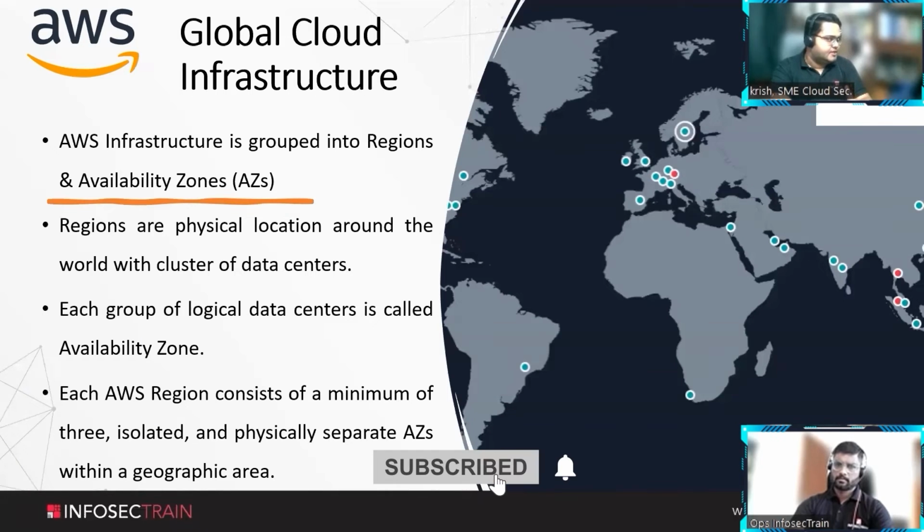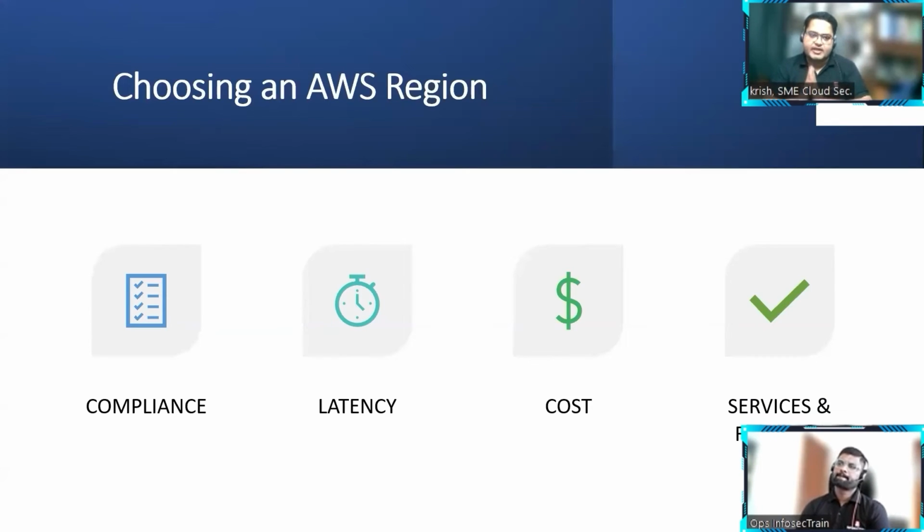Now, how do I choose a region? That's the next thing. When choosing a region, there are multiple criteria. These are the four key things we have to keep in mind while choosing a region. Obviously, the first and most important one is compliance, because if that is there, nothing else will be considered. First thing is compliance and regulatory requirements. Before you choose a region, always clearly understand, as per your compliance or regulatory or legal requirements, where we have to store our data. If our data is supposed to be stored in a particular country as per the law or the compliance requirements, then that is the only location we can choose. We cannot go for any other region because of cost or any other things.